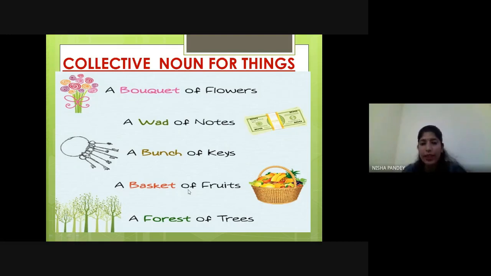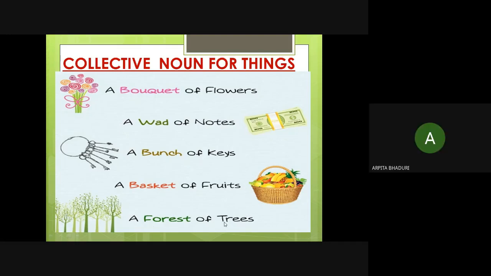A basket of fruits. A basket is here, which is filled with many fruits. So which word is representing the group here? The basket of fruits. Yes, right. Now many trees are there, so the group will represent forest. A forest of trees.